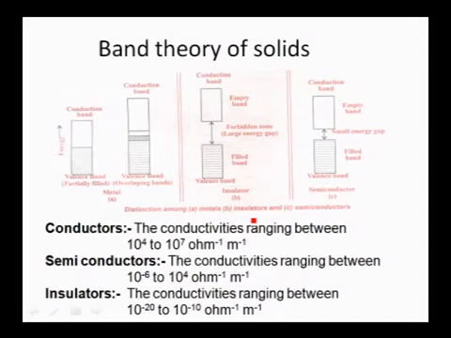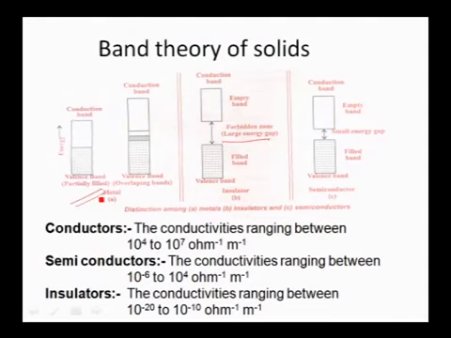According to this band theory, the atomic orbitals combine with each other and form 2 sets of molecular orbitals. One set of molecular orbitals has lower energy and contains electrons. Another set of orbitals has higher energy and is vacant. Now there exists some energy gap between the 2 bands, which we call the forbidden zone. Depending on this forbidden zone, these solids are of 3 types: insulators, semiconductors, and conductors.